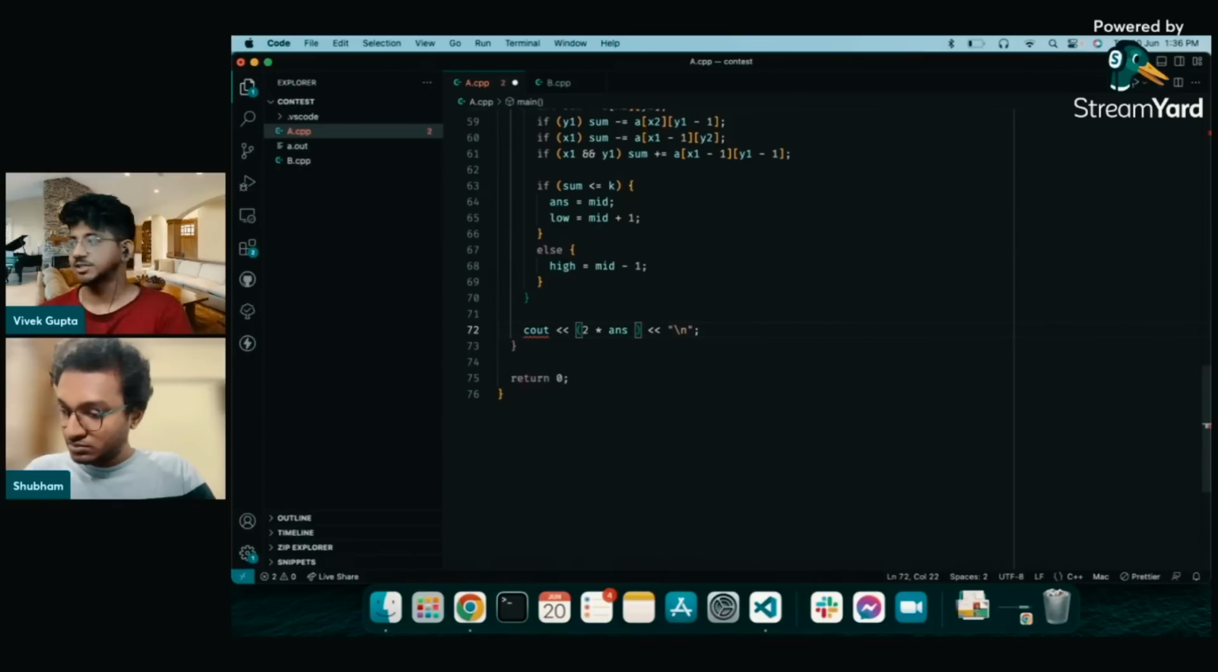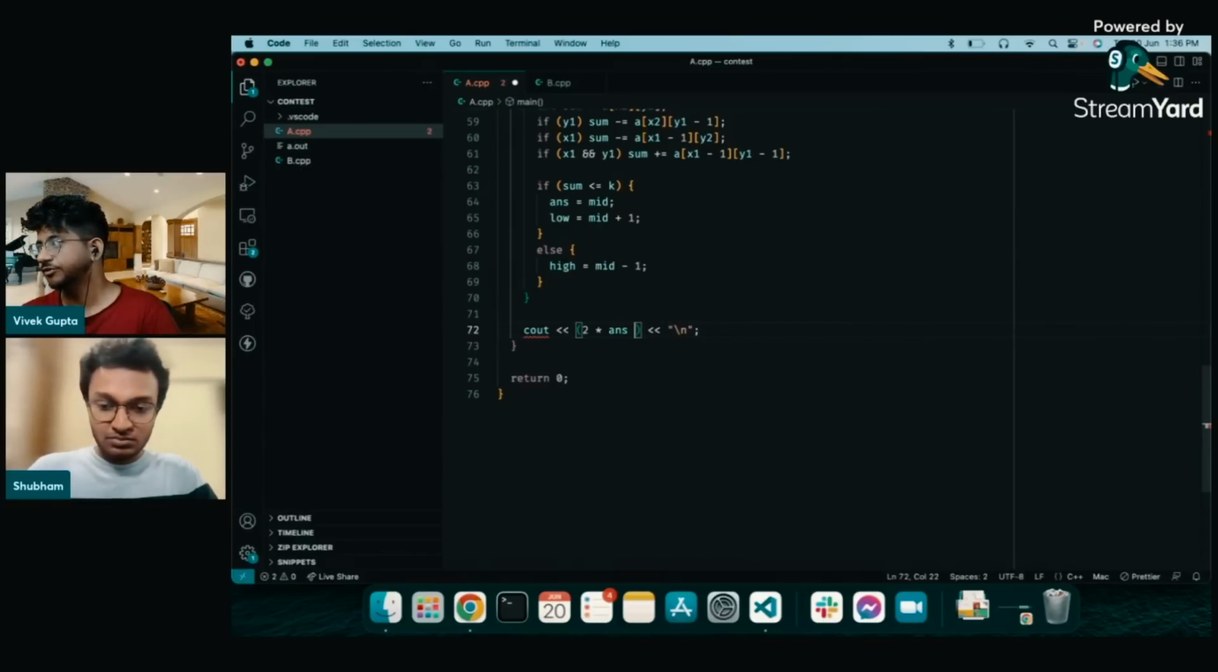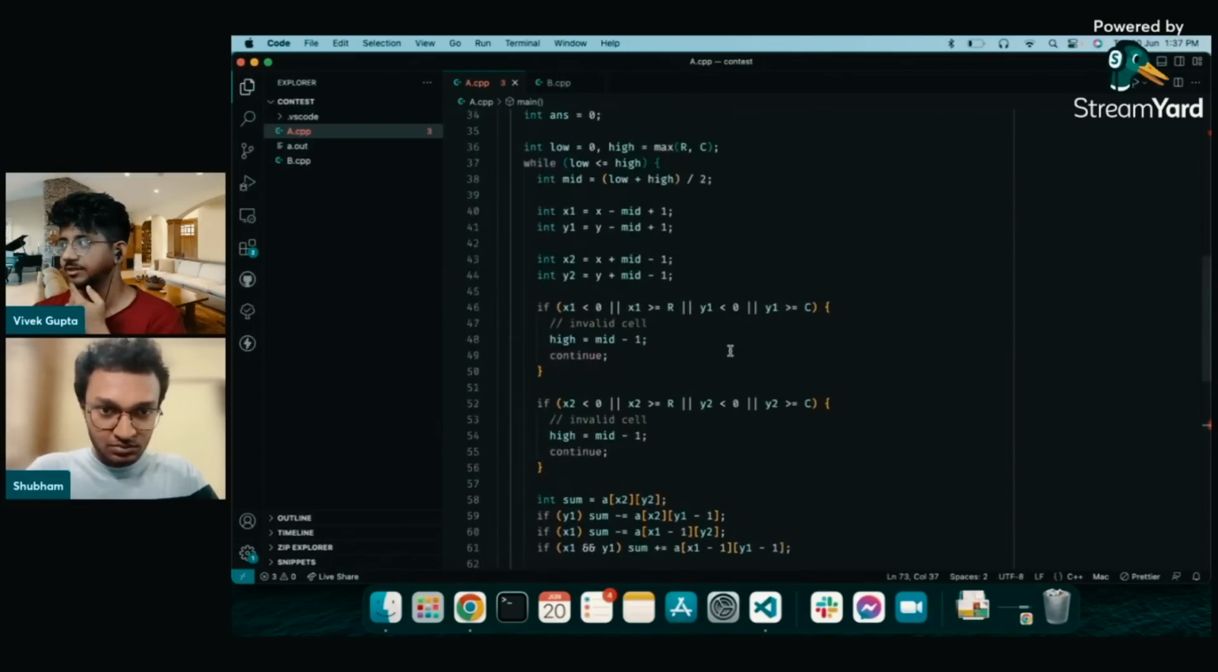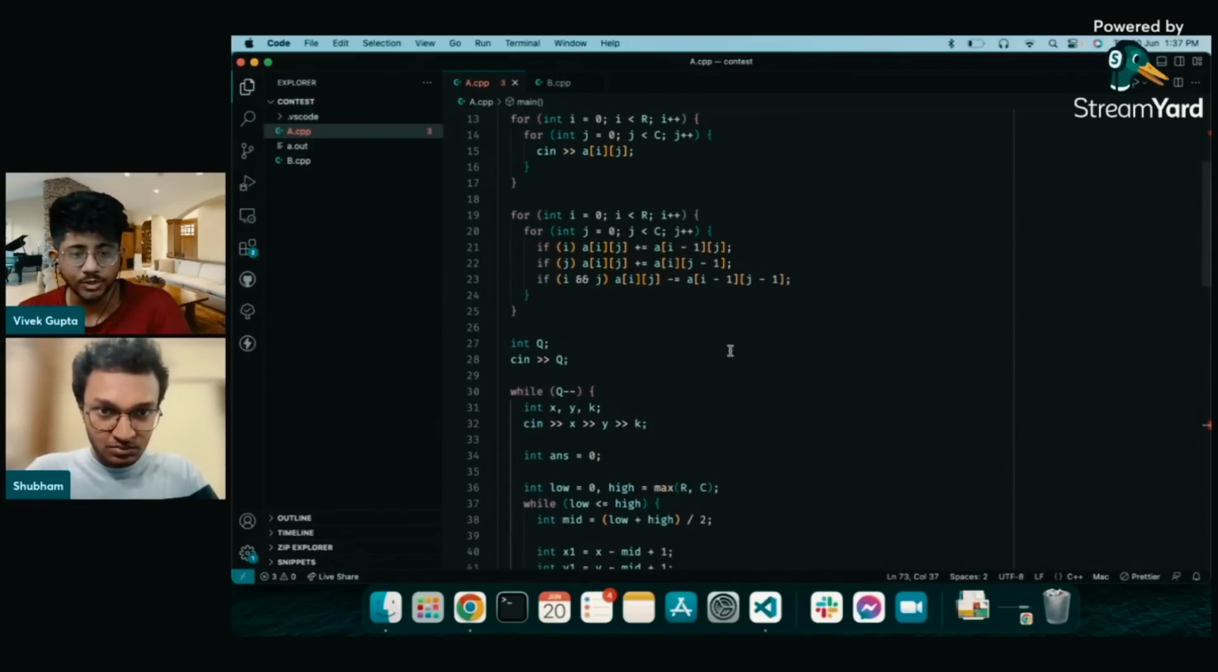So what he has found out is, if this is the cell, let's suppose this is 5, right? The best answer was 5. So he found out that this length should be 3. So what he's writing is 2 into answer minus 1, whole square. If this is 3, the length over here is 2 into 3 minus 1, right? That's what he's finding out. And then the square of that is the area of this square. So that's what he's doing over here.